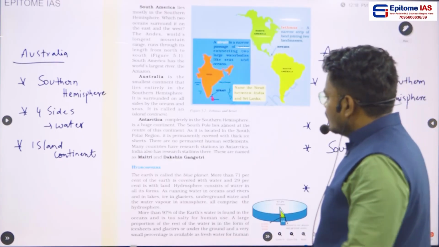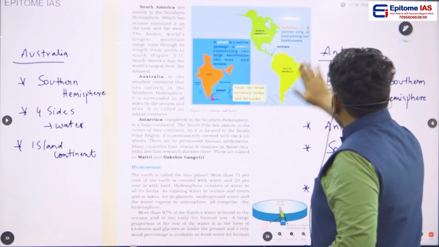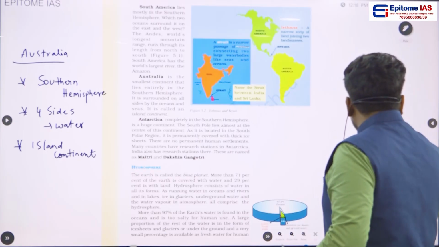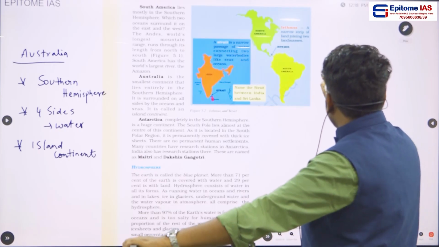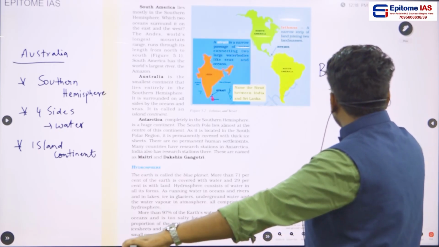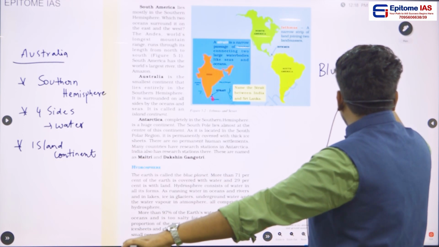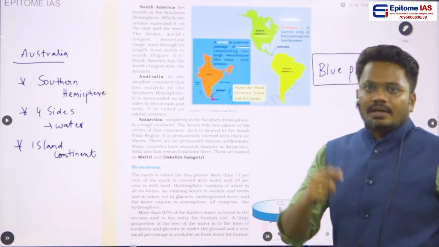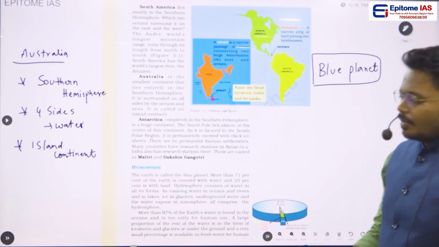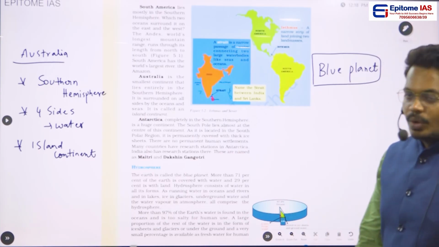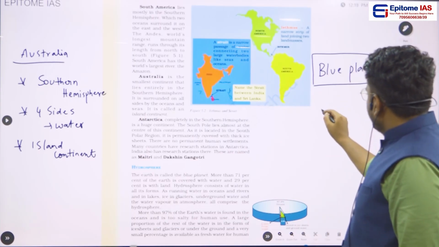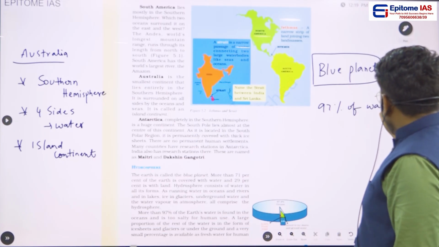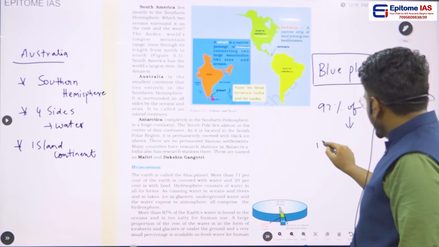Okay, and because it is majorly surrounded with water, we call earth a blue planet. Why? Because if you see from outer space, earth looks like a blue colored ball. The reason is very simple, because of the presence of so much water. Okay, and here the important point is 97% of earth's water is found in oceans.